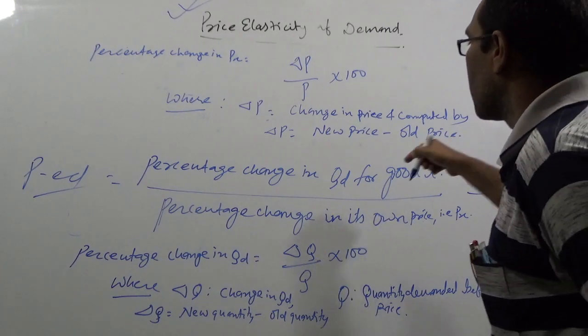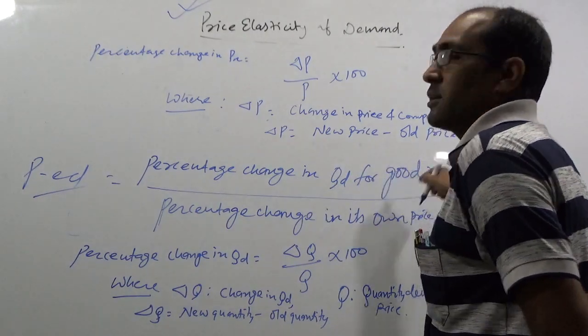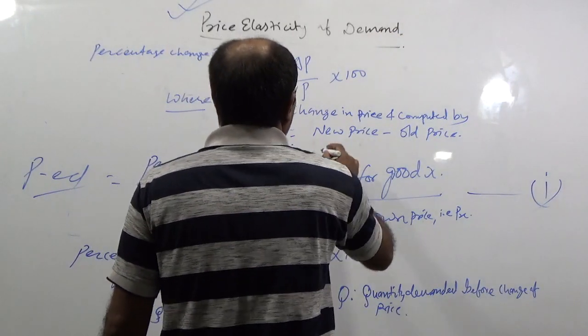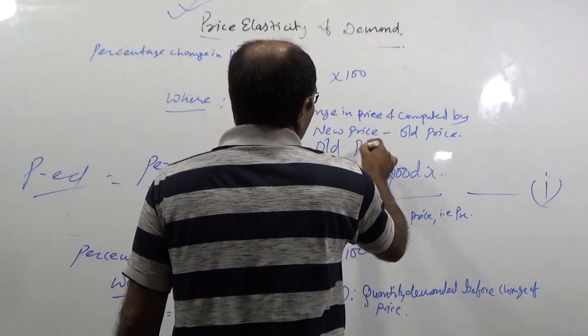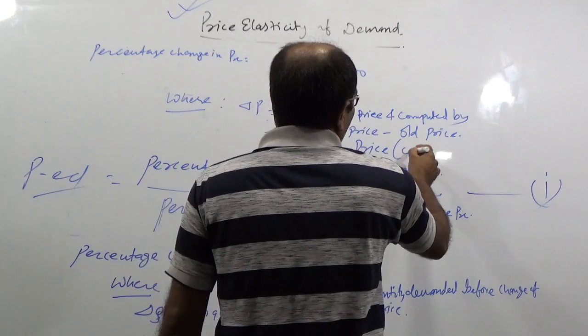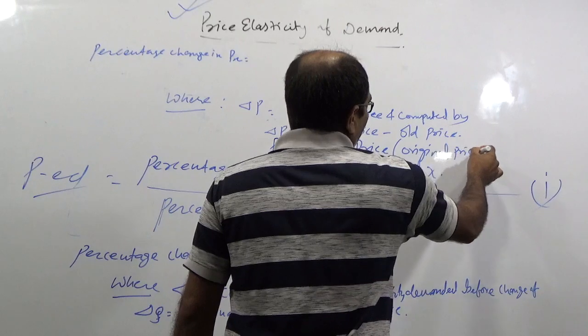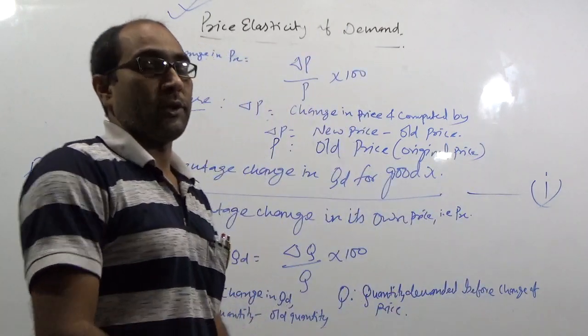P stands for old price. It's also known as original price or price before change.